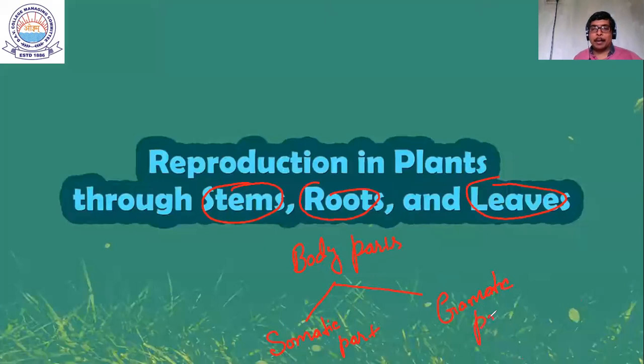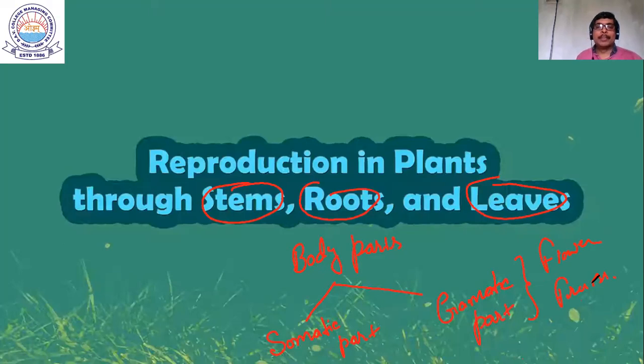So the gametic part of the plant includes flower and fruit. As far as the somatic part is concerned, it includes stem, root, and leaf.